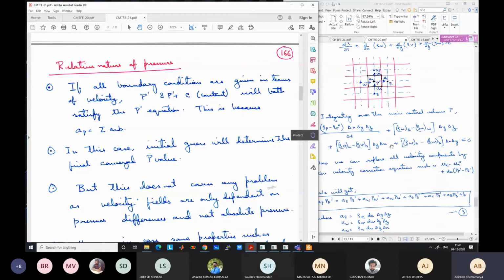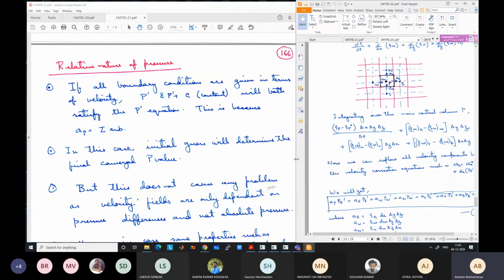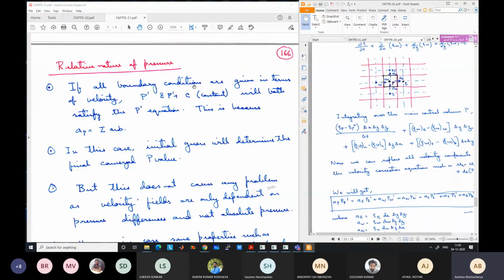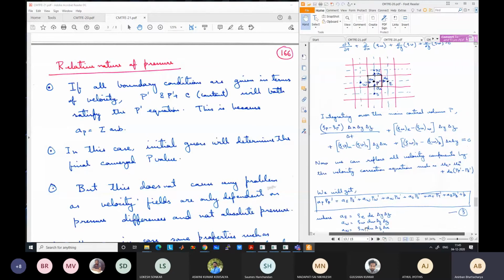What do you mean by this relative nature of pressure? Say all the boundary conditions are given in terms of velocity. You have a domain and all the boundary conditions are given in terms of velocity. Now there is no reference pressure, because all the boundary conditions are in terms of velocity.